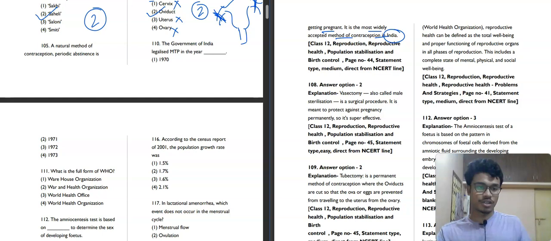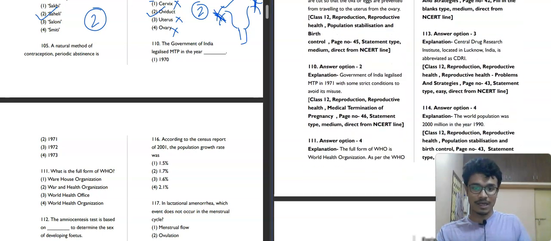The second option will be our correct answer for this question. Moving towards the next question, question number 110. The Government of India legalized MTP, medical termination of pregnancy, in the year 1970, 1971, 1972, 1973. This kind of question is very confusing. If you don't remember exactly, you can't answer this. The Government of India legalized MTP in 1971. So the second option will be our correct answer.